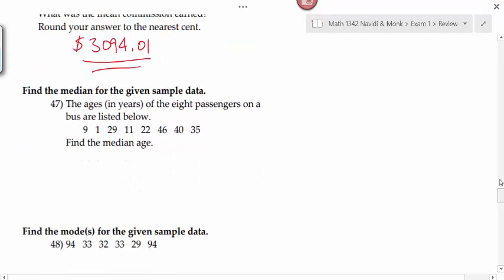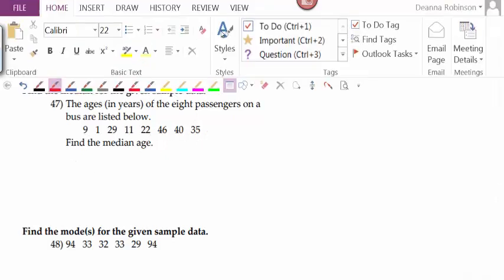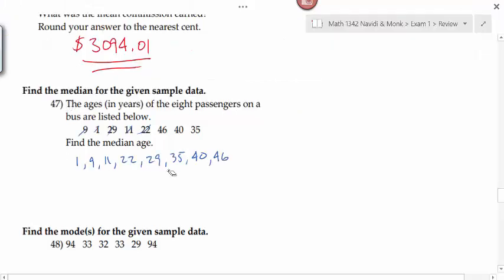Number 47 then is to find the median for the given sample data. You could do the same thing and put your data in your calculator and do the one variable stats to get the median, but this list of numbers is small enough that we can sort our data and find this by hand, can't we? So we have 1, 2, 3, 4, 5, 6, 7, 8 numbers. We have to first arrange these numbers in order from smallest to largest. And then we find the halfway point.